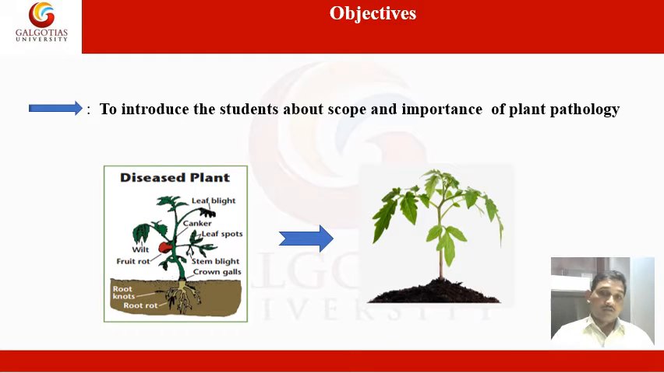And these are healthy plants, which means you can understand your objective as a plant pathologist: after the plants become diseased, you have to cure the plants by applying the several suitable measures and practices which are applicable.